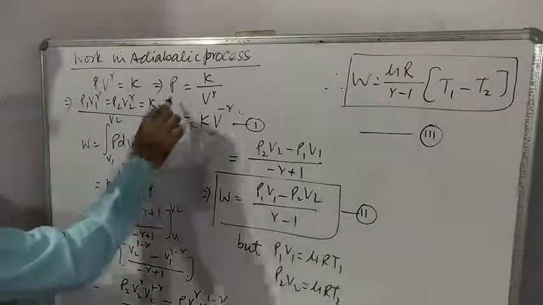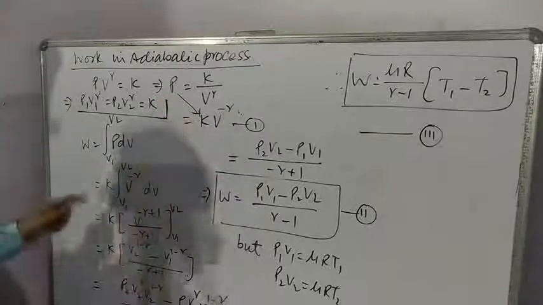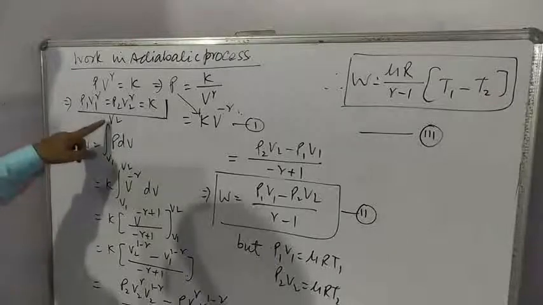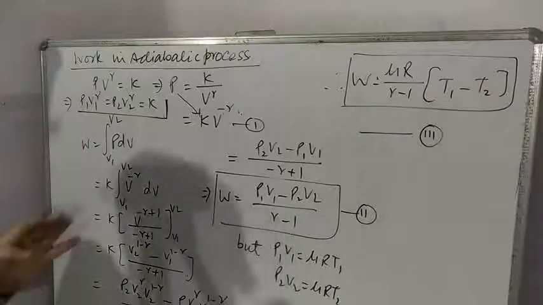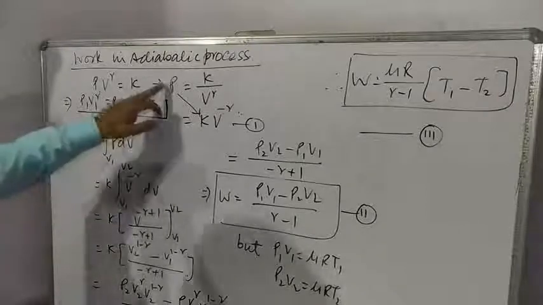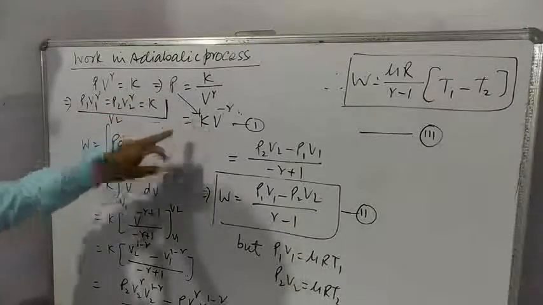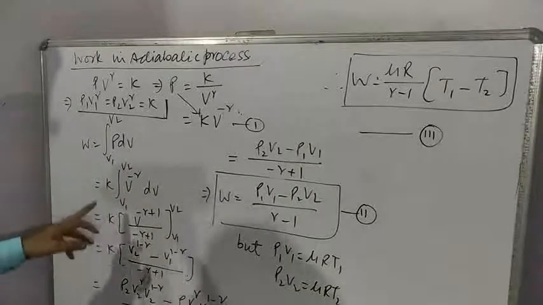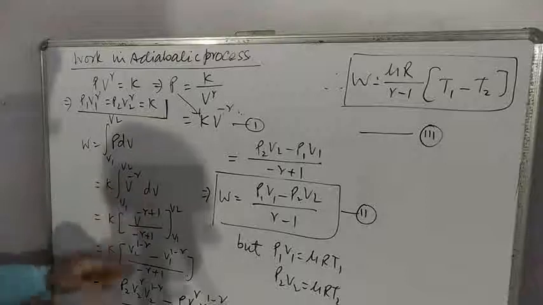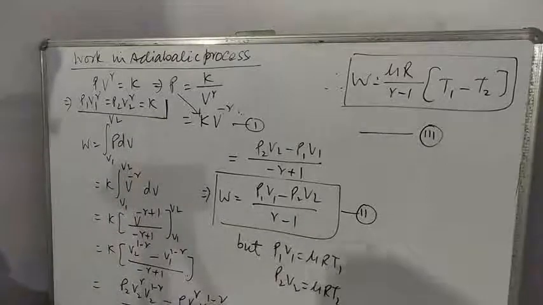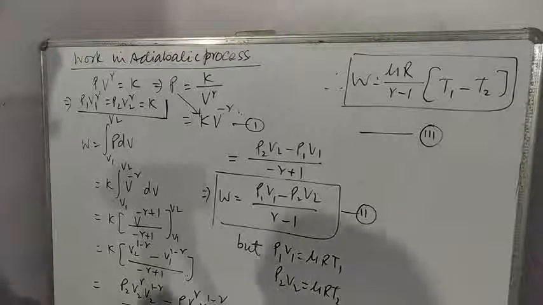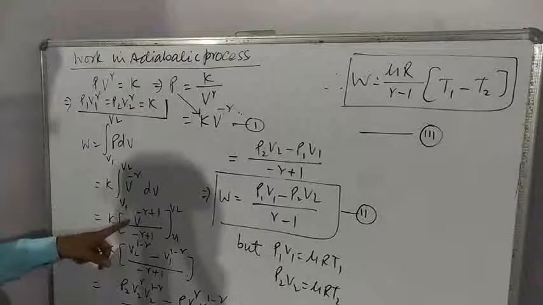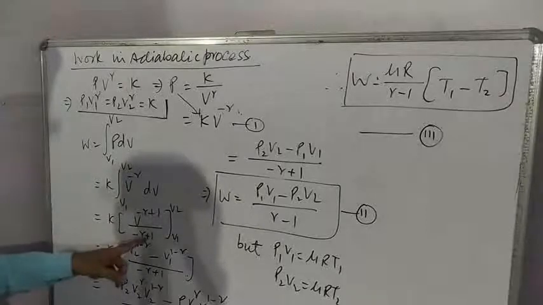Now work done is equal to the integration of P dV from V1 to V2. System changes its volume from V1 to V2. Take value of P from here. K is constant, so it is taken out. It is case of x^n dx. Formula of integration of x^n dx is already explained. So this integration comes out to be V^(-γ+1) upon (-γ+1).